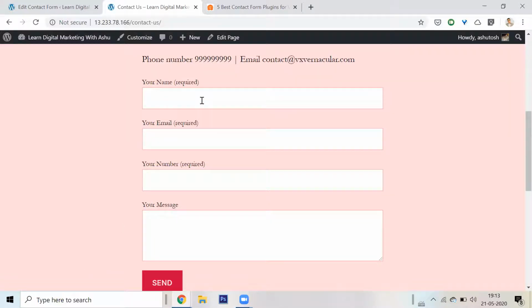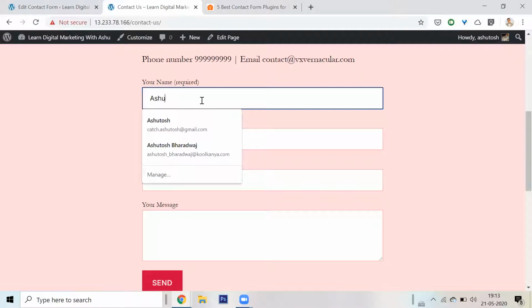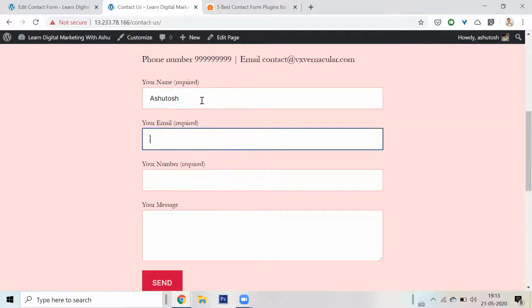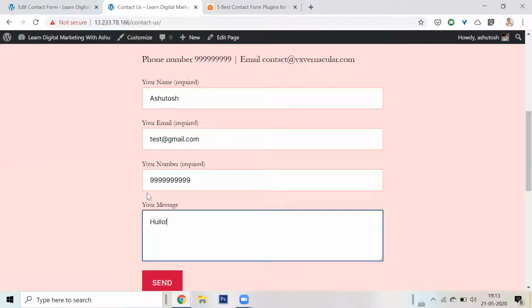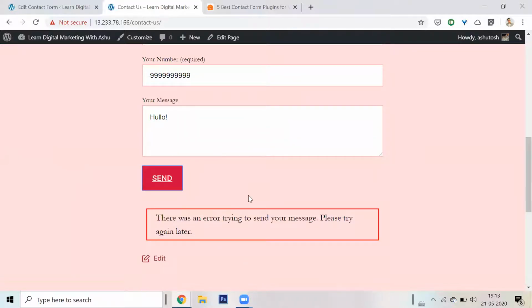All right. So I can put in my name here, whatever, my email address, test@gmail.com, I can put in my number, a message, and I can click on send. Obviously there was an error because we also have to set up some email.